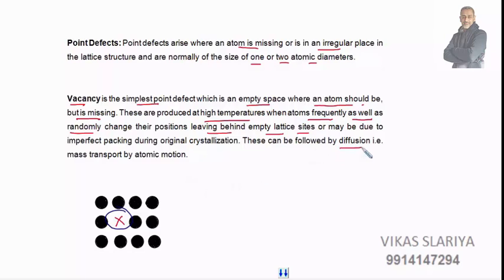These can be followed by diffusion also, that is mass transport by atomic motion on a large scale. That is said to be diffusion.